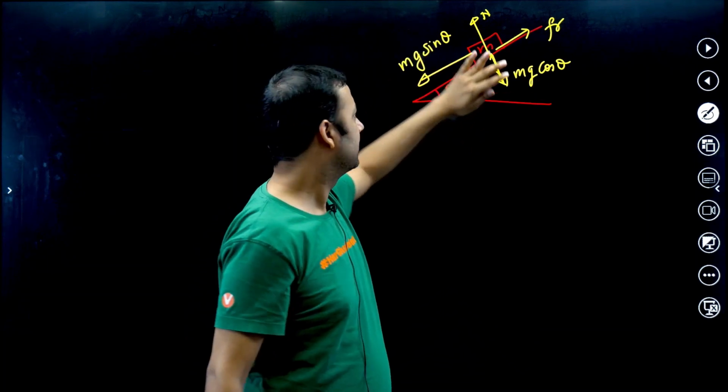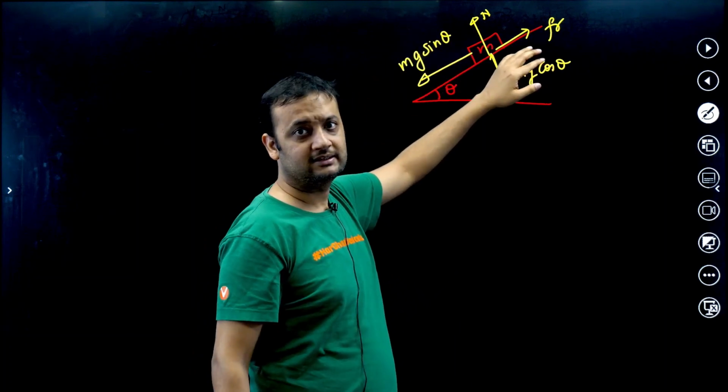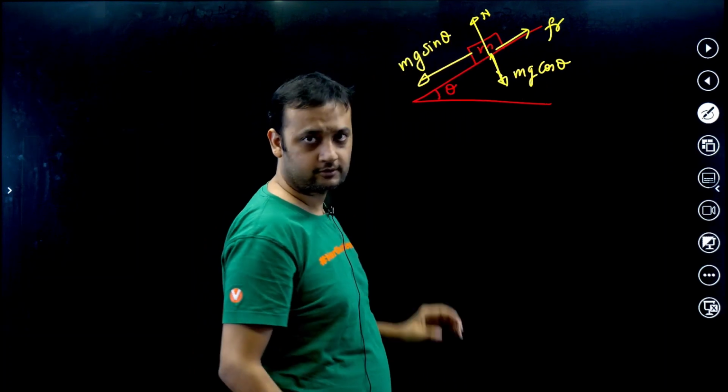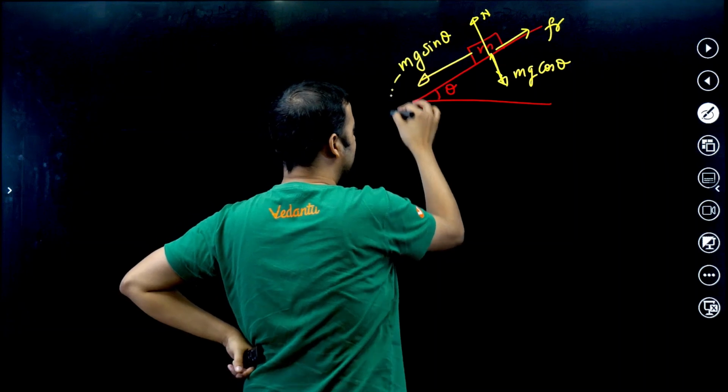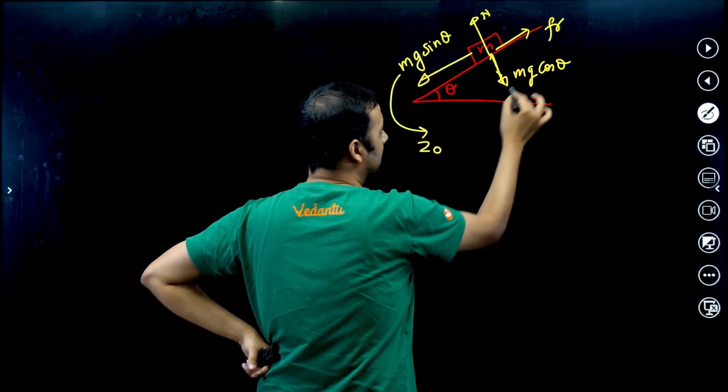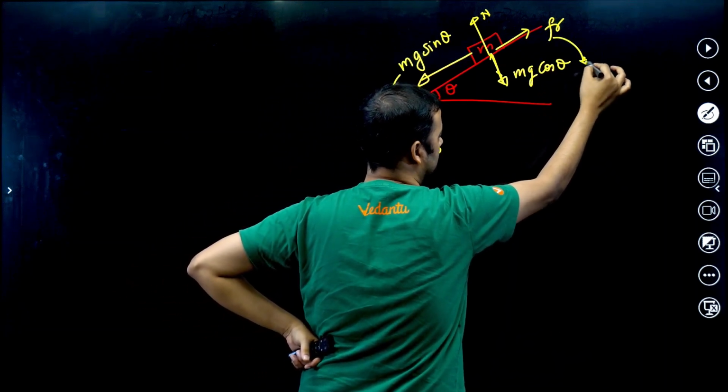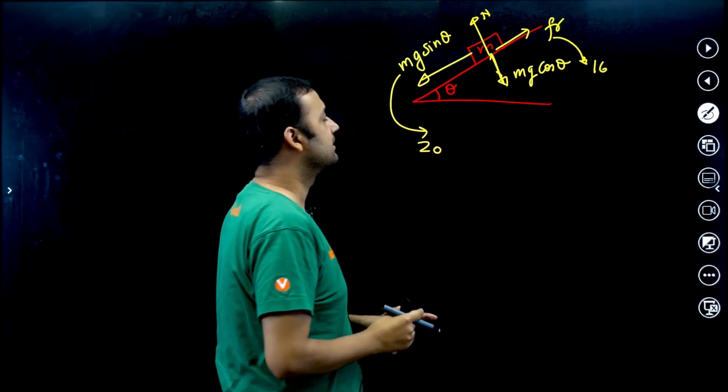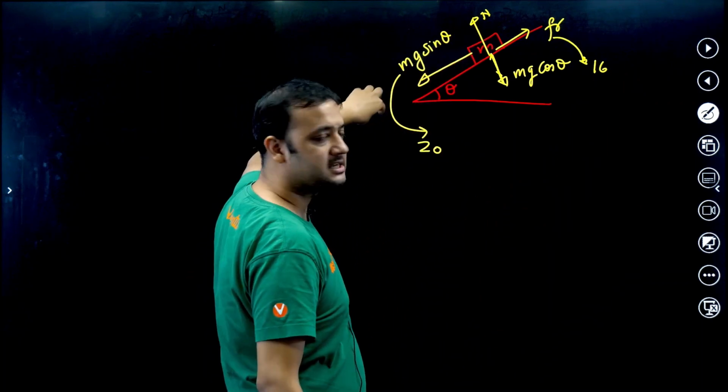So this is 20 and this is 16. That means the net force down the plane is 4.